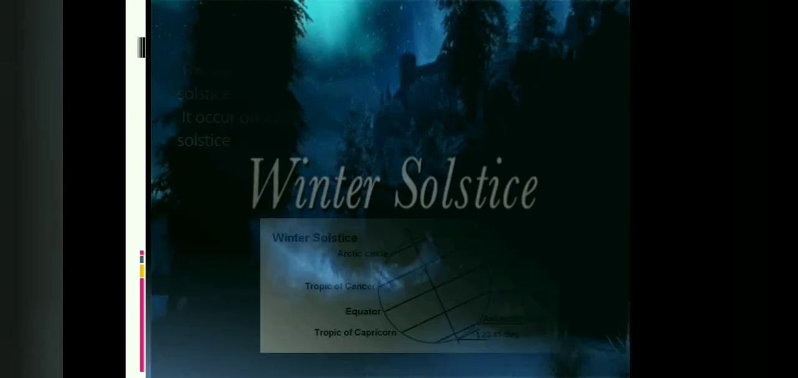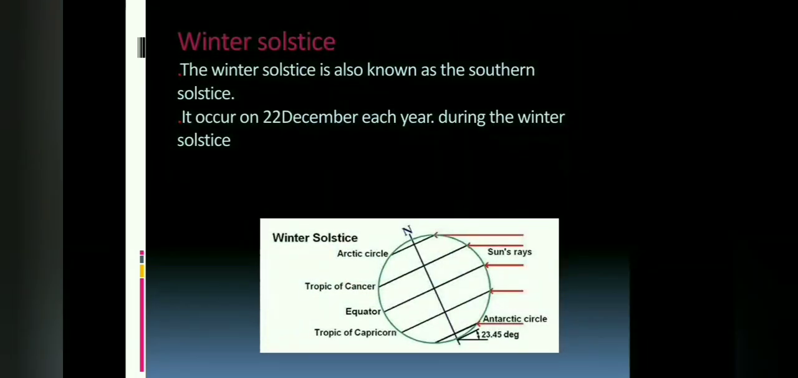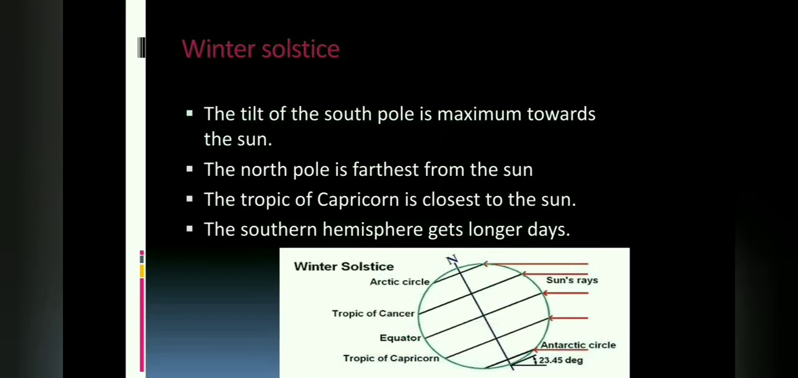Now we start the winter solstice. The winter solstice is known as the southern solstice. It occurs on 22 December each year. During the winter solstice, the tilt of the South Pole is maximum towards the sun. The North Pole is furthest from the sun and the Tropic of Capricorn is closest to the sun. The southern hemisphere gets longer days.